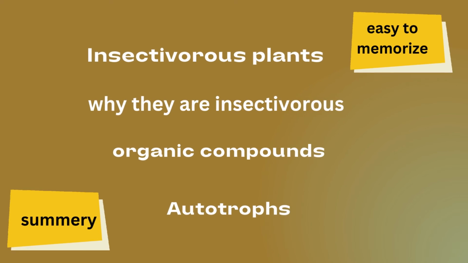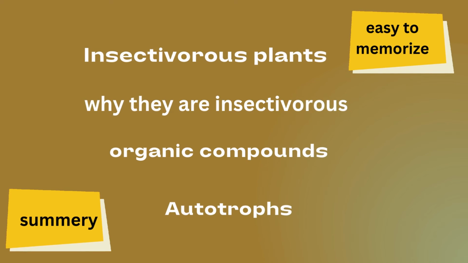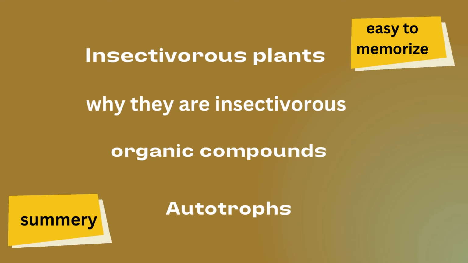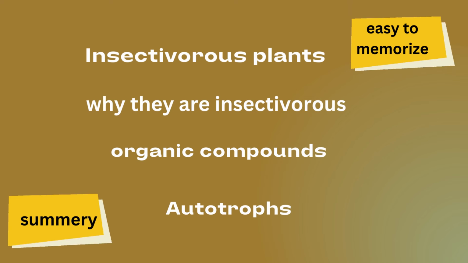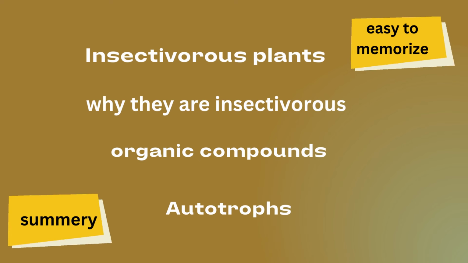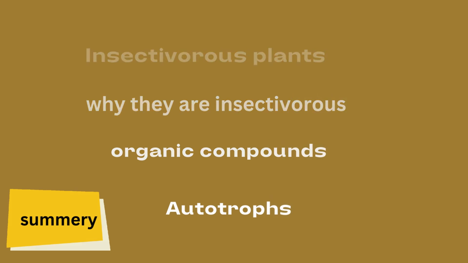We have discussed what are insectivorous plants. Insect eaters are called insectivorous plants. They are insectivorous because they need organic compound, and they obtain organic compound from the body of insects, and that organic compound helps in their rapid growth because organic compounds are part of protein. Nitrogen is the major component. They are autotrophs.